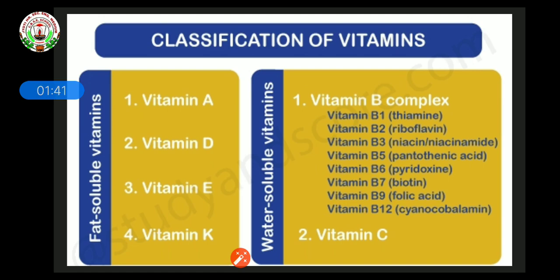Inside the brackets their chemical names are written: thiamine, riboflavin, niacin, pantothenic acid, pyridoxine, biotin, folic acid and cyanocobalamin. These are the classification of vitamins.